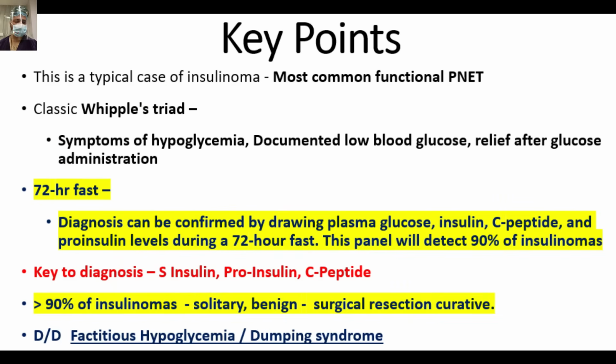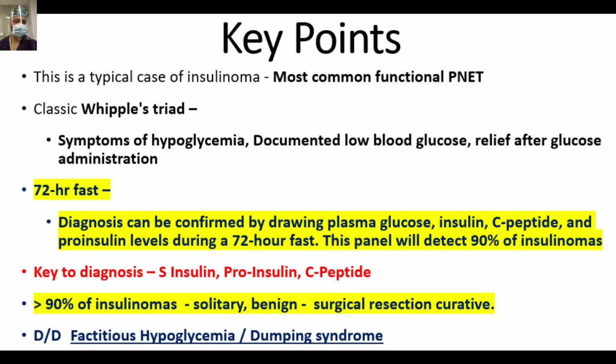So friends, the key points in this case are, this is a typical case of insulinoma, the most common functional PNET. The classical Whipple's triad was there: hypoglycemia, documented low blood glucose, and relief after taking glucose. 72-hour fast test. Diagnosis can be confirmed by drawing plasma glucose, insulin, C-peptide, proinsulin level during the 72-hour fast. This panel will detect 90% of insulinomas. Key to diagnosis: serum insulin, proinsulin, and C-peptide. More than 90% of insulinomas are solitary, benign, and surgical resection is curative.